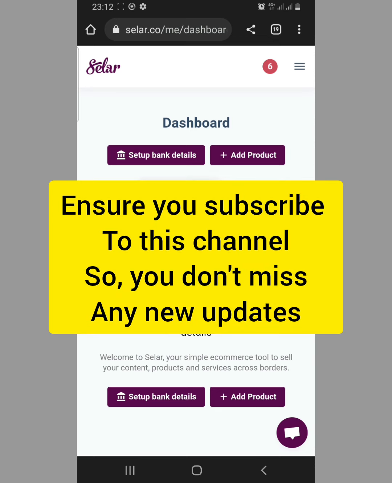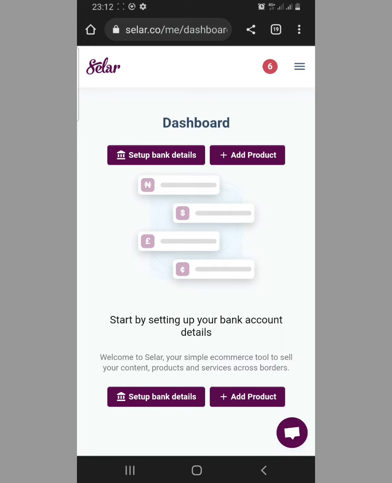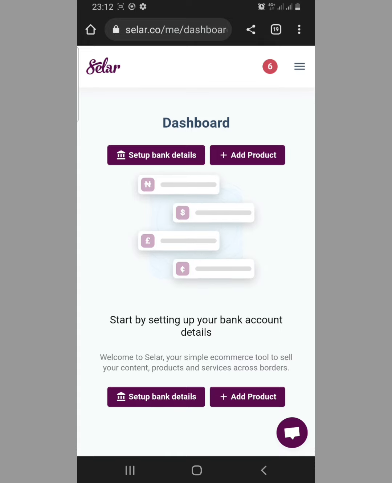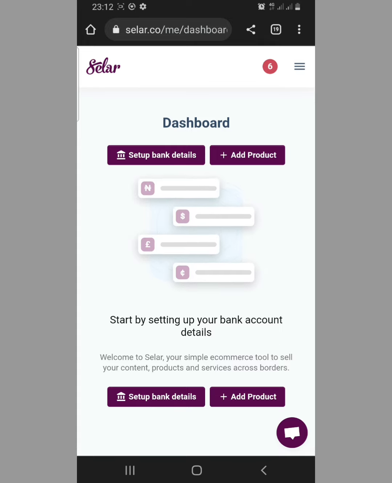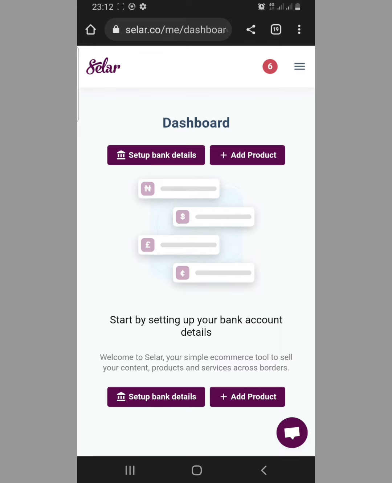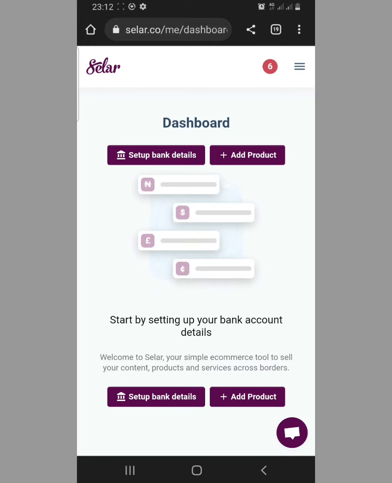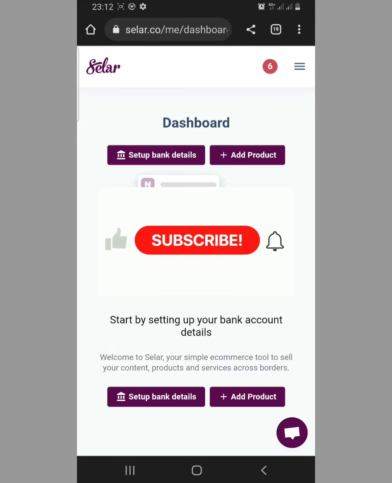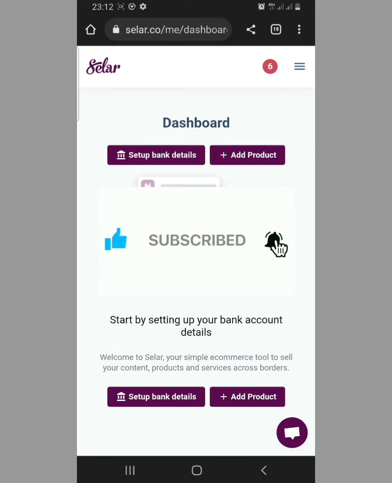Okay, so you have to set up your bank account so that once your customer pays in money, the money enters into your seller wallet. Then you can now withdraw that money from your seller wallet to your bank account. You now have to set up your bank account so that you can be able to withdraw your money from the seller wallet once the money enters. But if you don't wish to enter your bank details yet, you can go straight and add a product. But we want to enter bank details first.